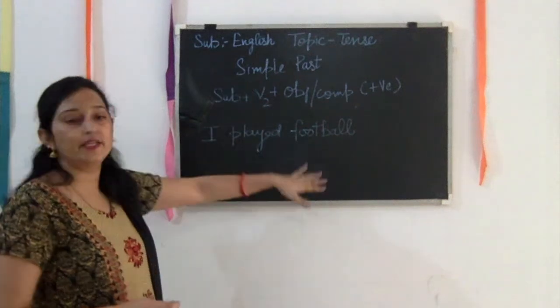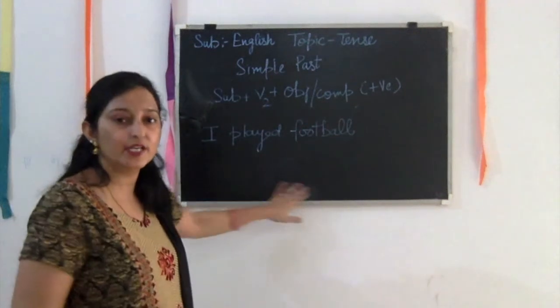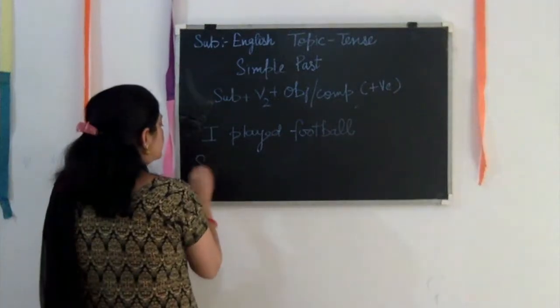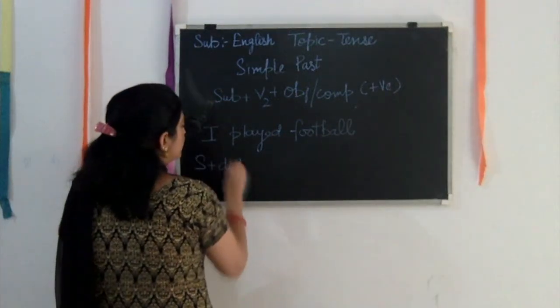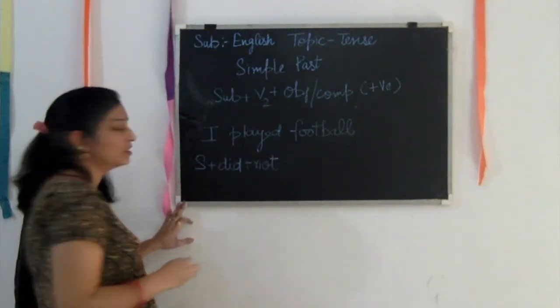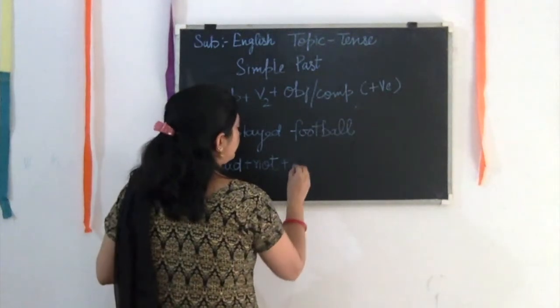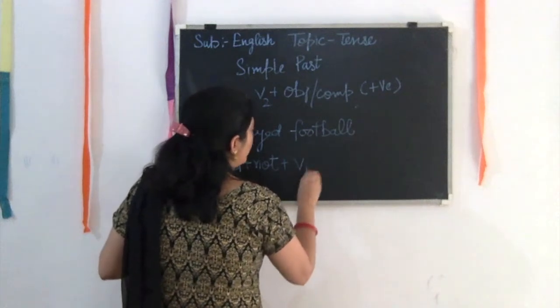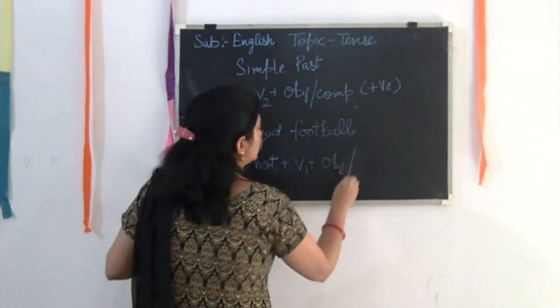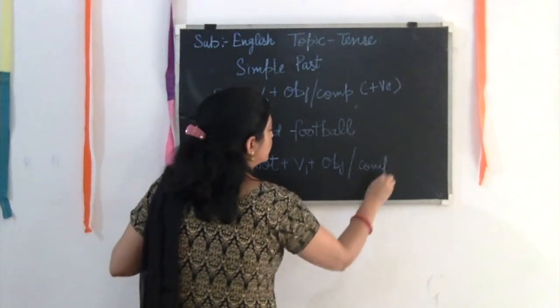If we have to write the negative form, what will be the rule for that? Subject plus did, and then to make it negative we will write not, plus first form of the verb and then object or complement.